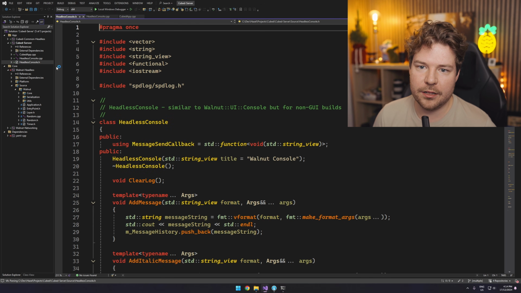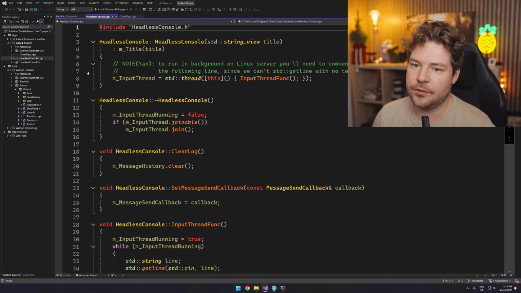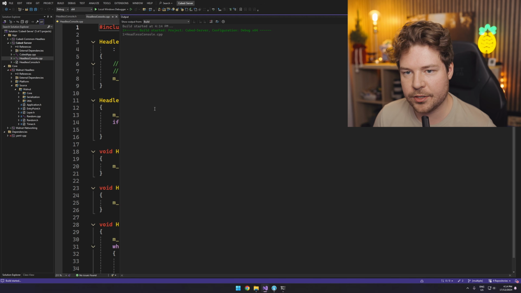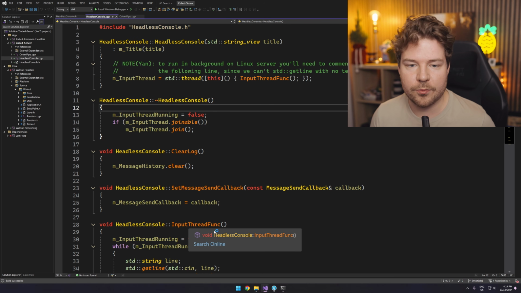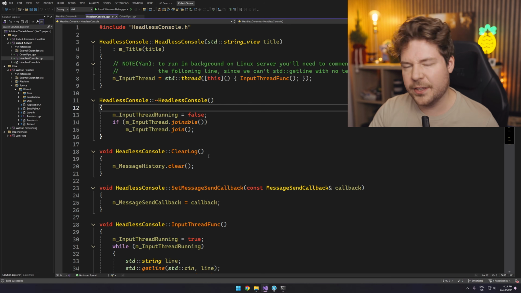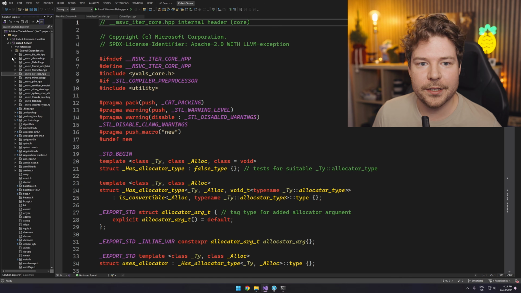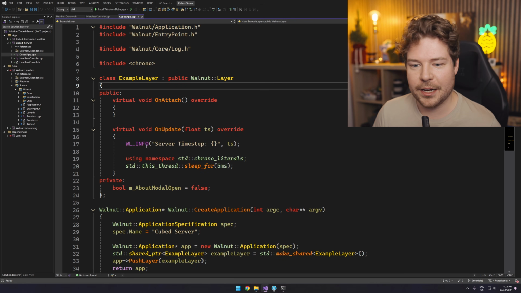Hopefully they'll just compile. I don't think they use anything too weird, so let's just hit Control F7 on the CPP file. Yeah, that's fine. So again, you guys can get that from Walnut chat, obviously, as well. This repository will be on GitHub as well, so you can look at that. But if you wanted to get it from the source, then you know where I'm getting it from.